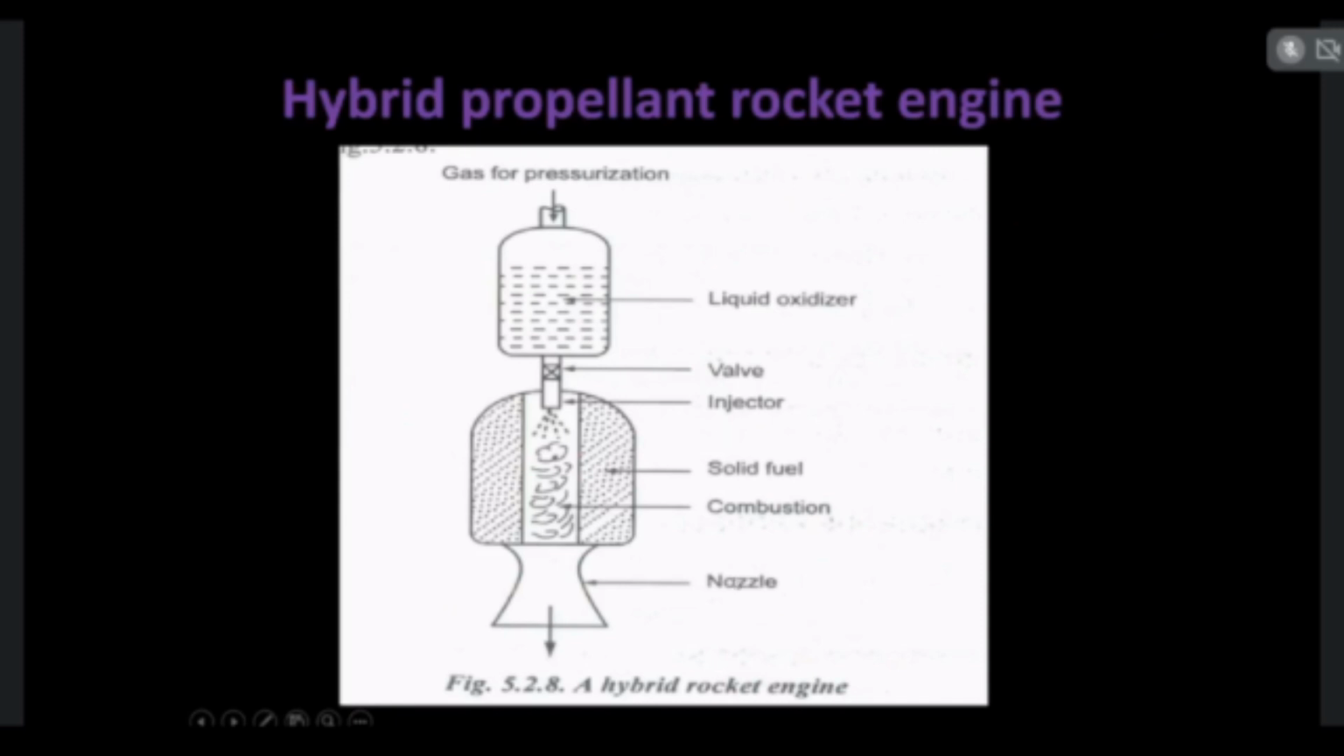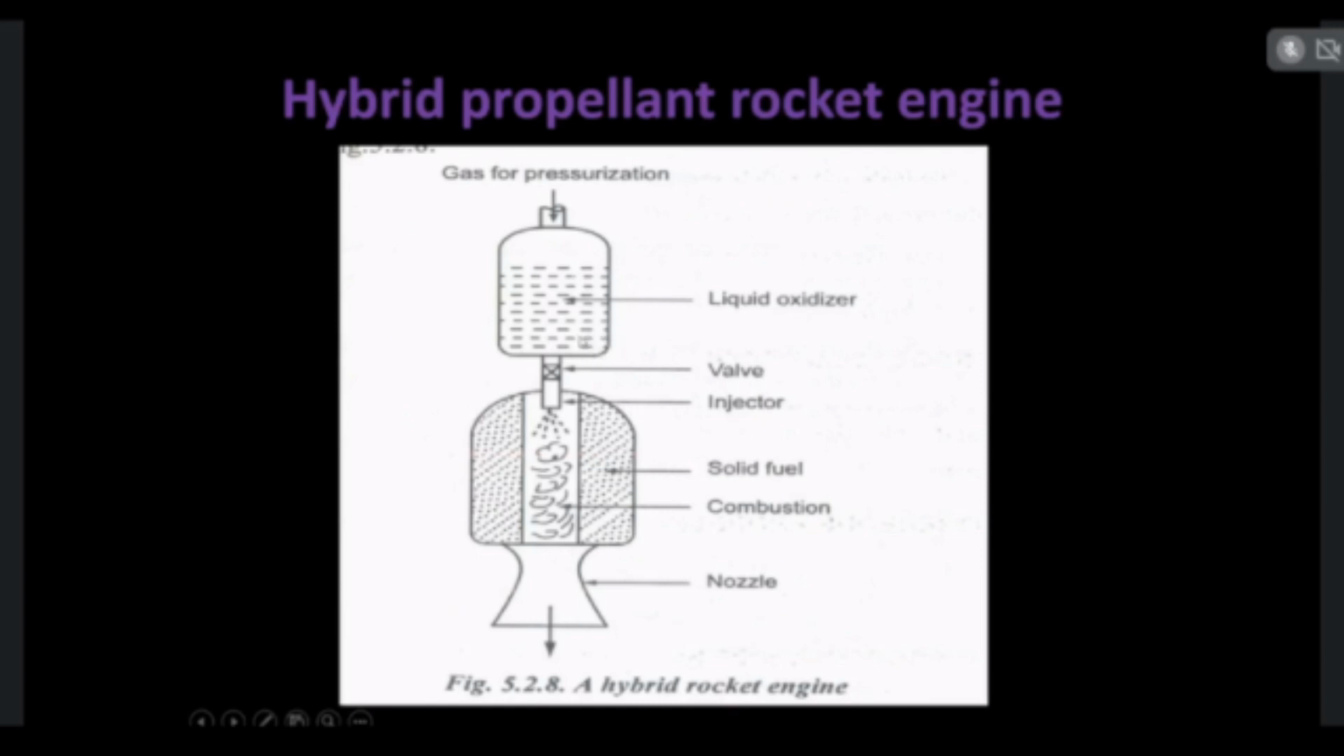So the third type of chemical rocket engine is the hybrid propellant rocket engine. In the hybrid propellant rocket engine, the fuel is used as a solid and the oxidizer is used as a liquid. So a liquid oxidizer tank is utilized. So only one tank, that is the liquid oxidizer tank. But the fuel is in the form of solid. So since the fuel is in the solid form and the oxidizer is in the liquid form, this type of rocket engine is known as a hybrid propellant rocket engine.